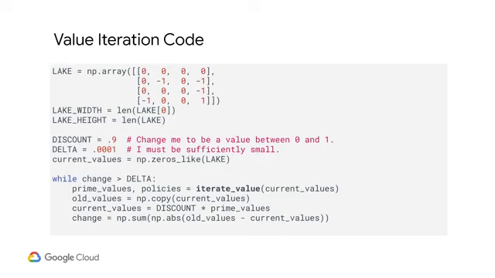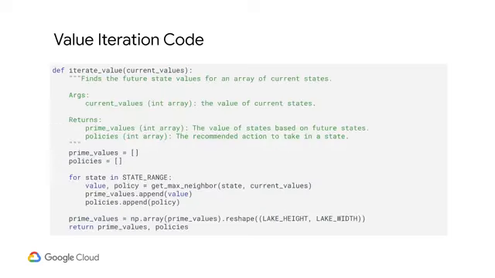In the while loop, the code will keep running value iteration until the values returned from iterate value are less than our defined delta. In the iterate value function, the prime value and policy arrays are initialized. Then each state is looped through using the current value of each state. I am cheating a little bit here. A good chunk of the engineering work is in the get max neighbor function. Conceptually and mathematically, it's not so tough, but for each environment that I deal with, I would need to engineer